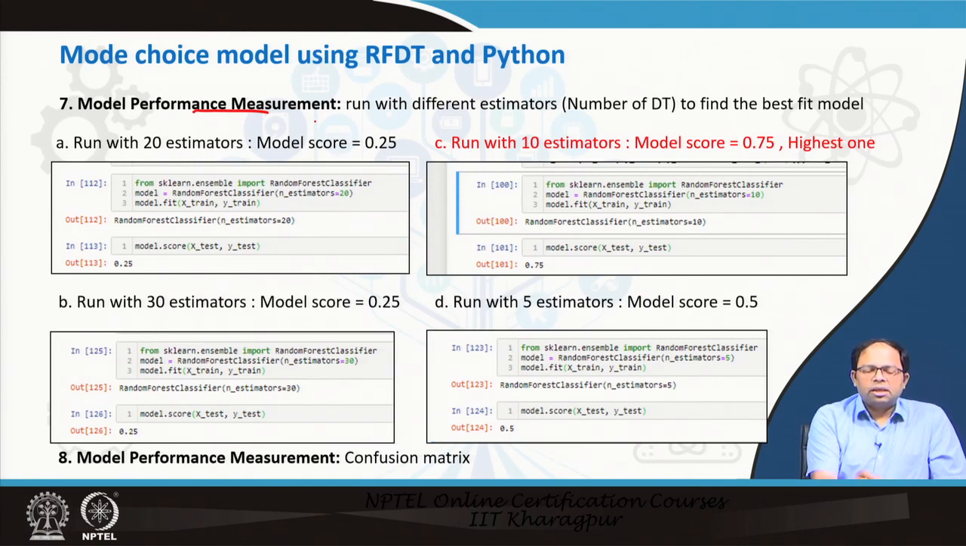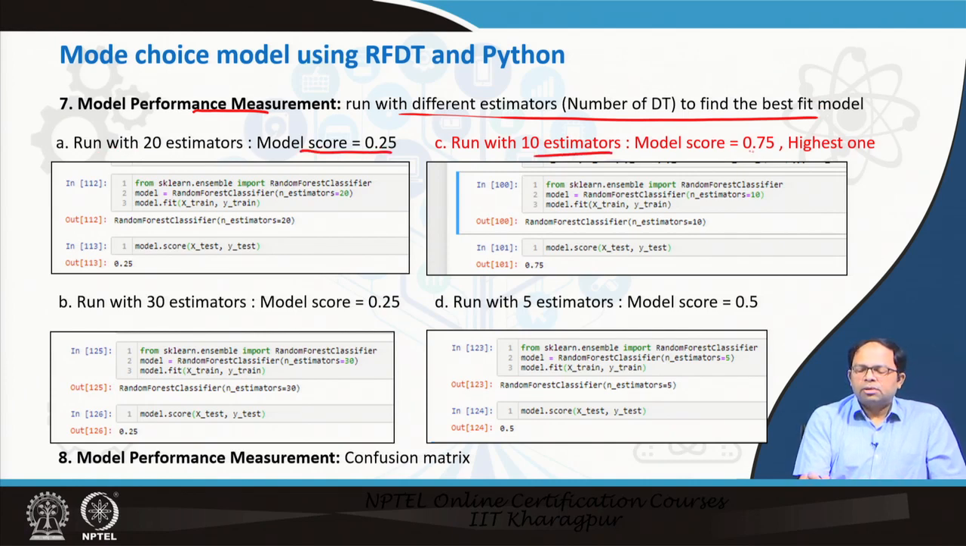Then model performance measurement is done, where we run with different numbers of estimators. We can see that for 20 estimators the model score comes as 0.25. For 10 estimators the model score is 0.75, which is much better than the earlier score of 0.6. For 30 estimators we have a model score of 0.25, and for 5 estimators a model score of 0.5. So, this seems to be the best number of estimators for this particular data set, of course with a very limited data set.